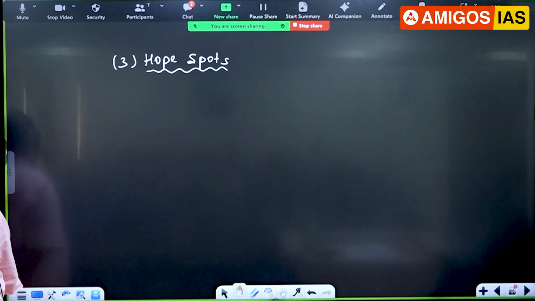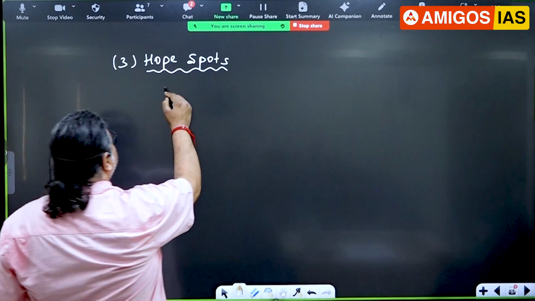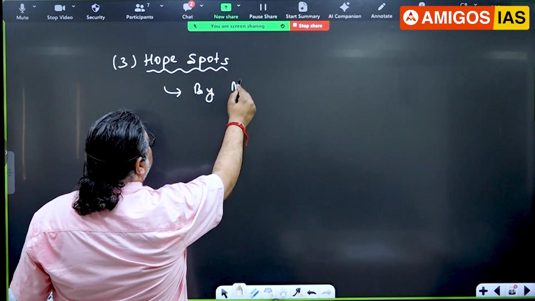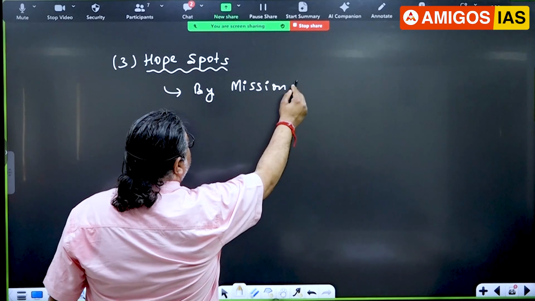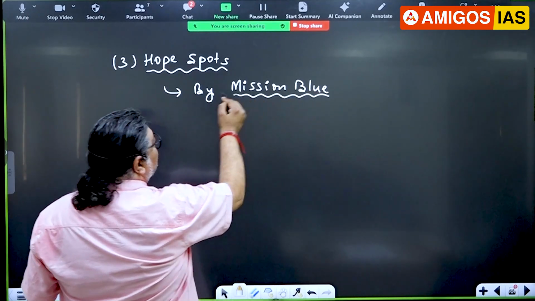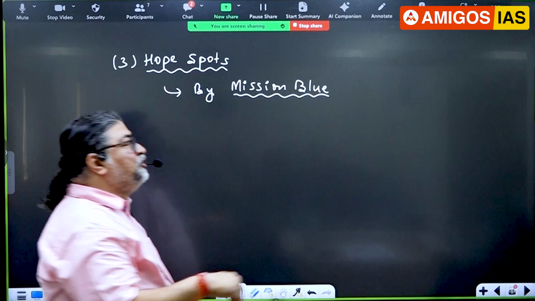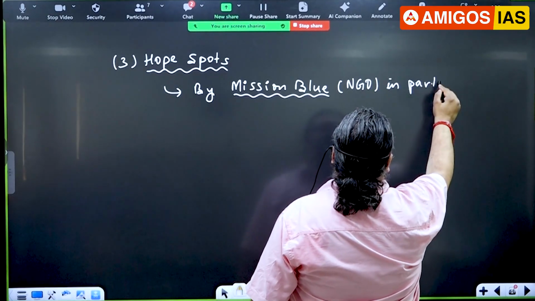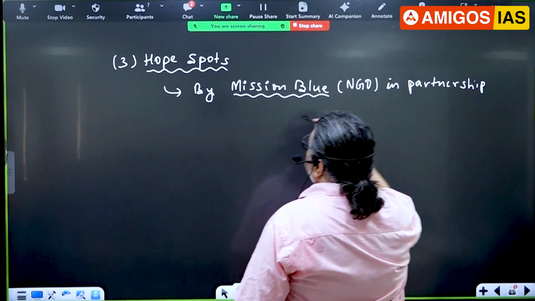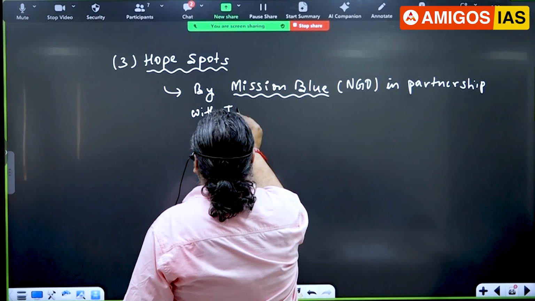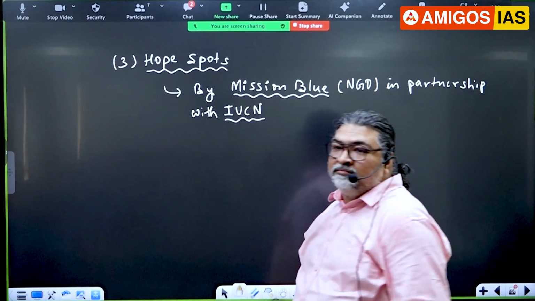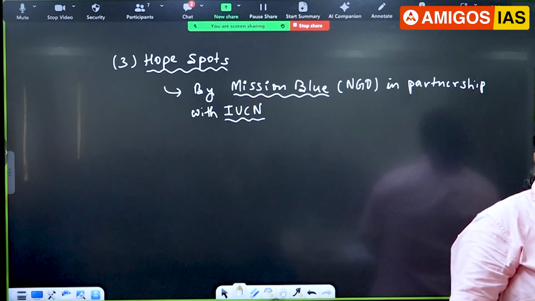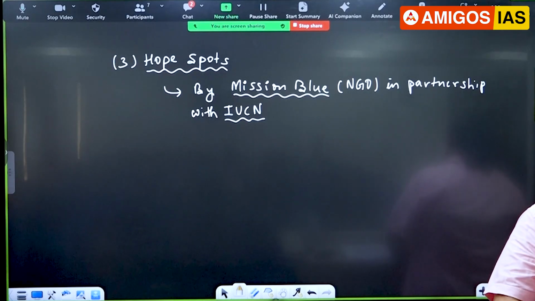Hotspots. You have read about a biodiversity hotspot. Now there are hope spots. Let me give you information here. This is by a very important organization called Mission Blue. Mission Blue is an NGO, and this has been done in partnership with IUCN. See, so much work IUCN has been doing. This is a very important global environment organization, the International Union for Conservation of Nature.